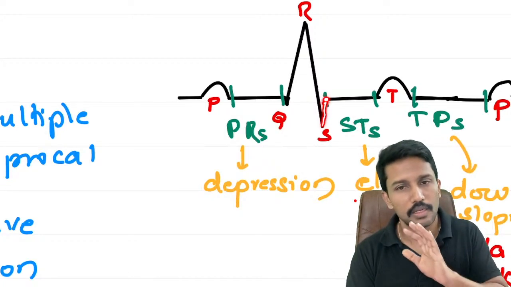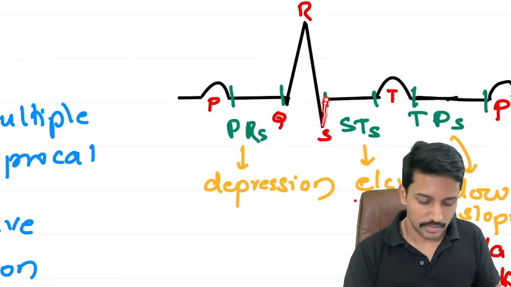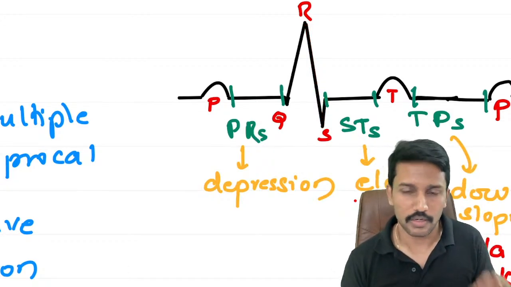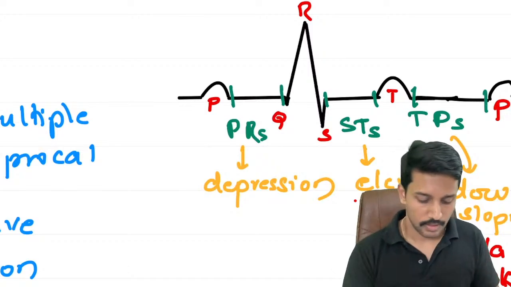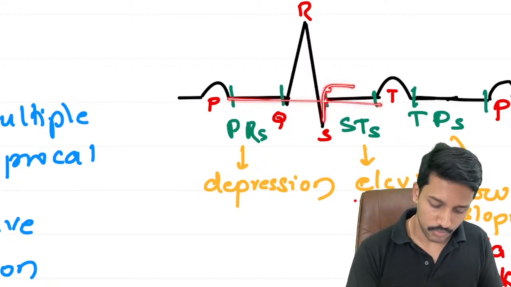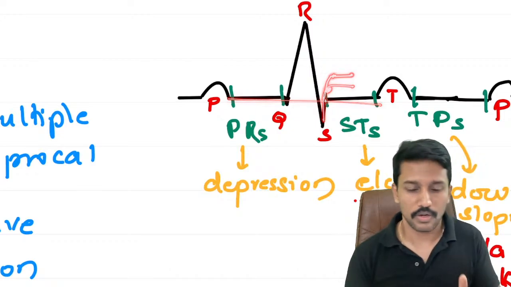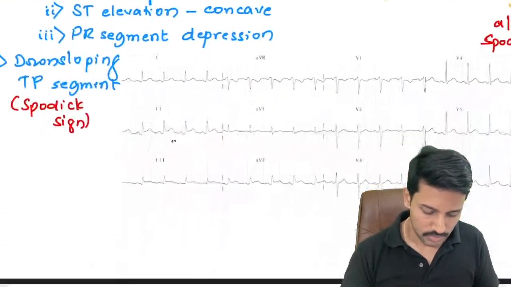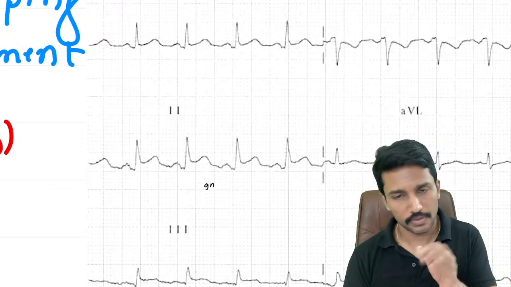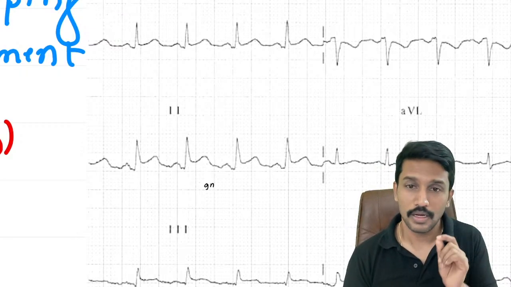If in some lead you don't see an S wave, then the end of the R wave will be counted as the J point. Wherever the R wave ends, that we will call the J point. Right? So if the J point is above the baseline, if it is lifted above here or somewhere here, then we will call it ST elevation. So like you see in this ECG, what is the J point? The end of the S wave. If the S wave is not seen, then the end of the R wave.